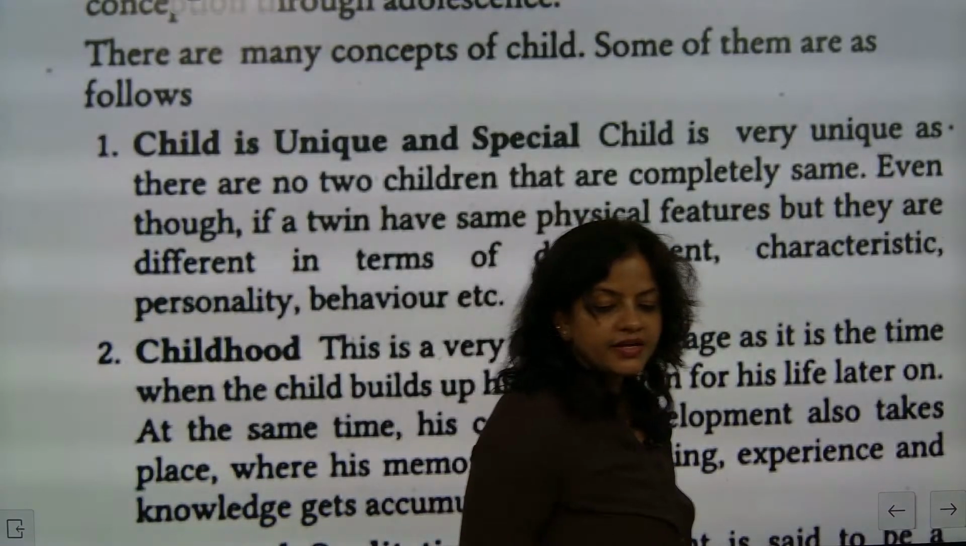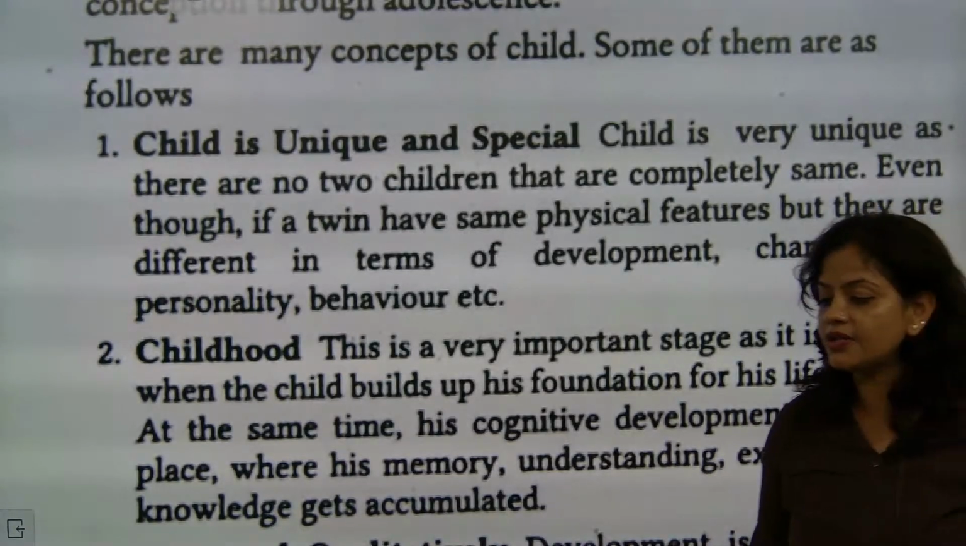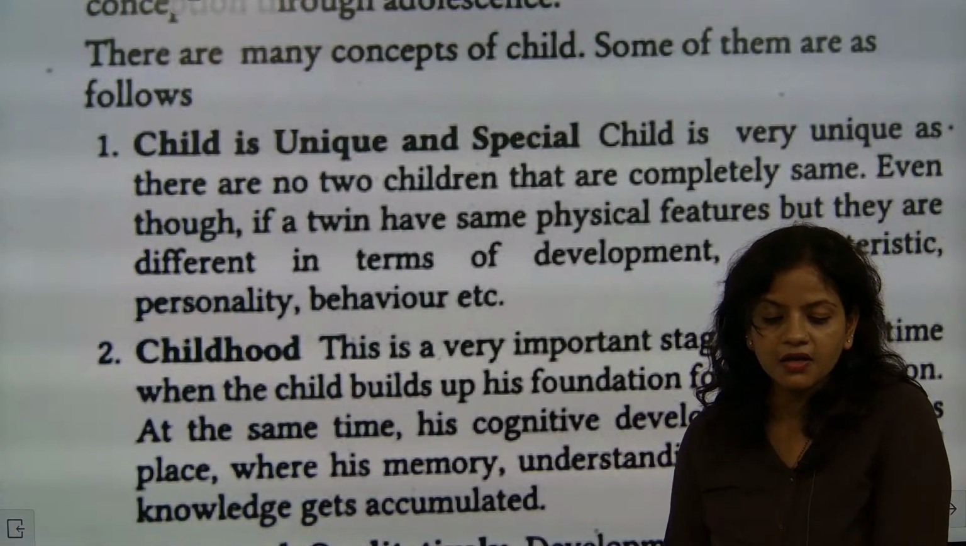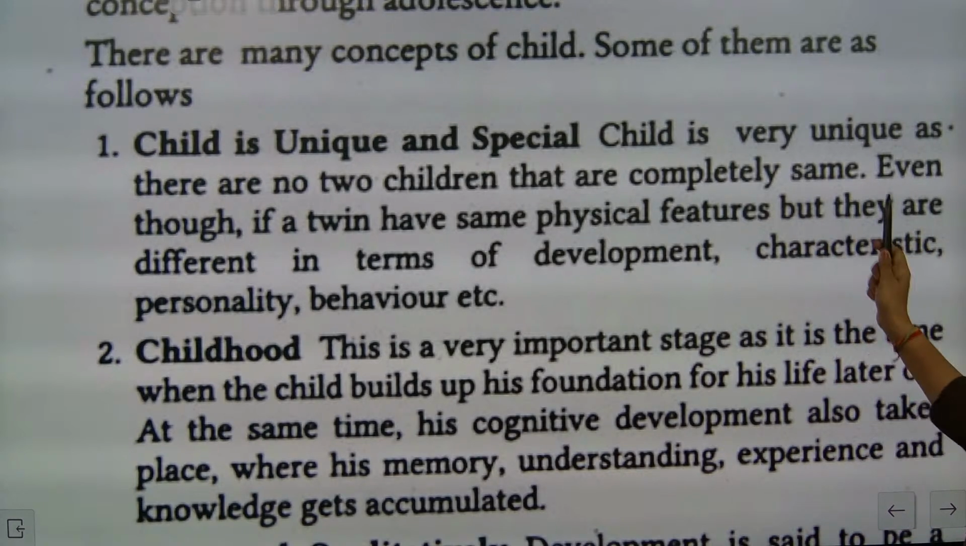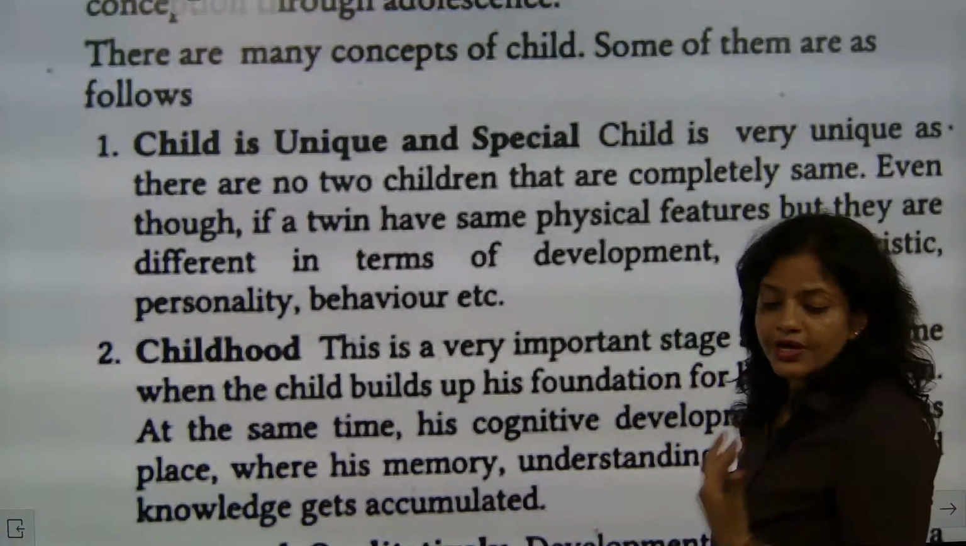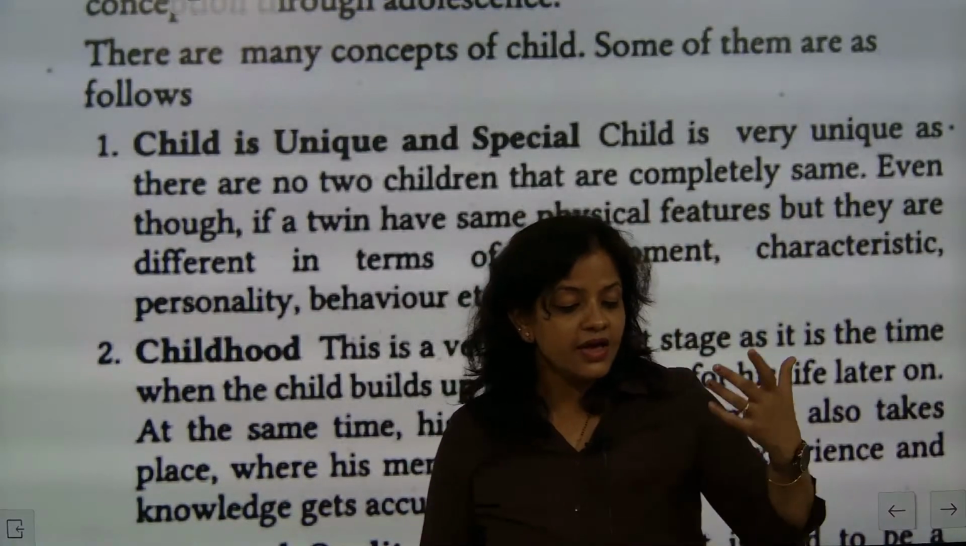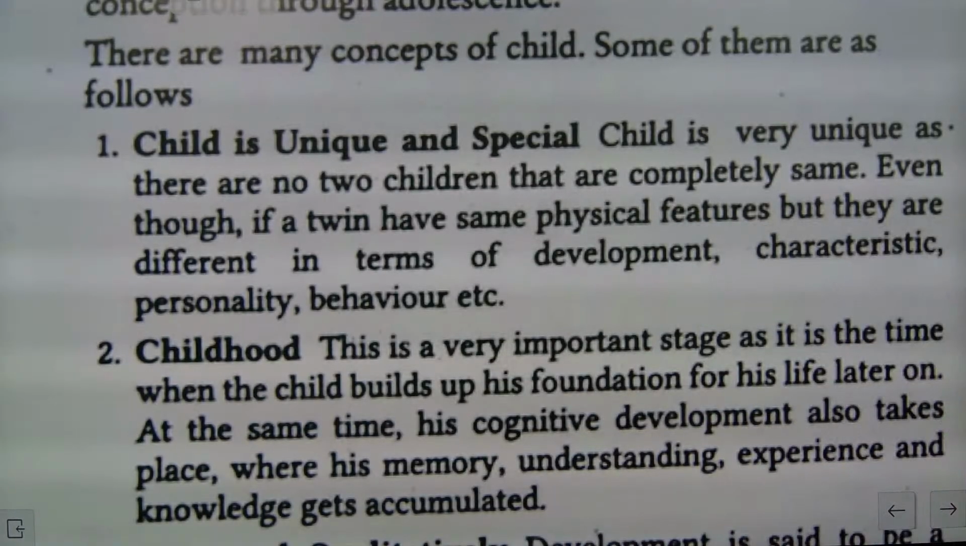Now the board is readable. Will you be able to read the board here? Correct? So now look here. The first point is: child is unique and special. No two individuals are similar; every individual is different. Understood? So every child born is different.